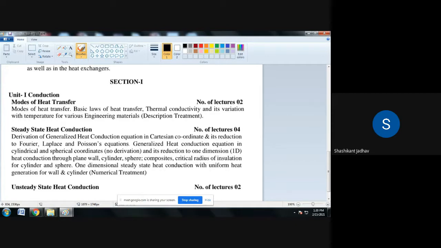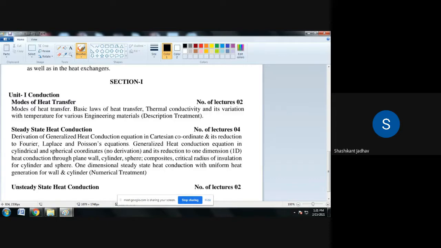So what is Fourier's law of heat conduction? Q is directly proportional to the area which is normal to the direction of heat flow and the change in temperature with respect to distance, that is dT by dx. dT is the temperature difference and dx is the thickness of that particular solid body. Q is the heat flow through a body per unit time, A is the surface area perpendicular to the direction of heat flow, dT is the temperature difference and dx is the thickness of the body. So this is Fourier's law of heat conduction.